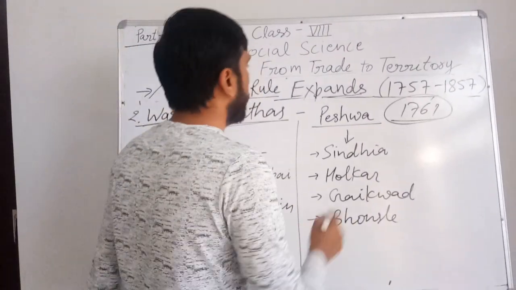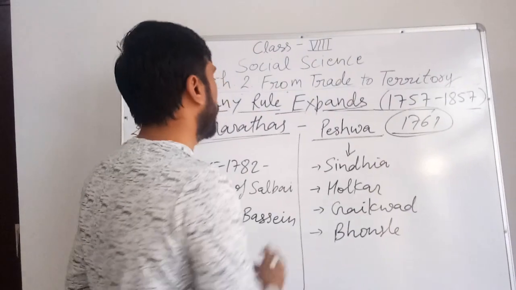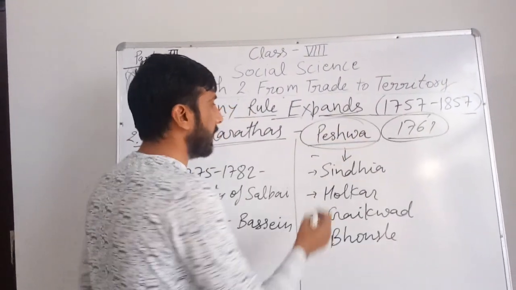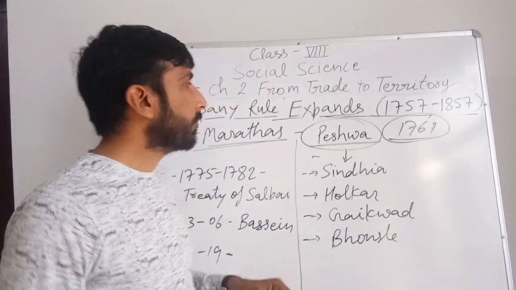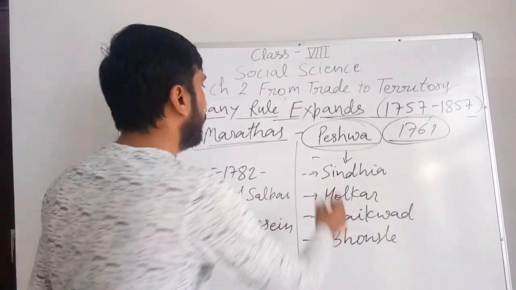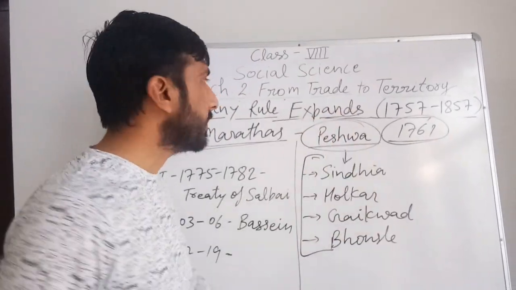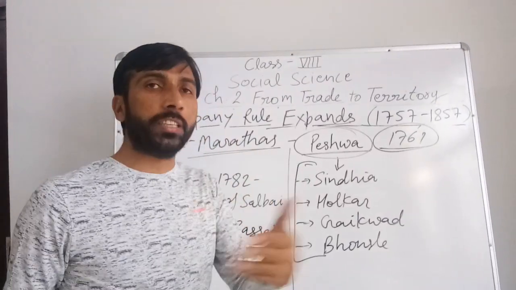After that, the Marathas were divided into various parts like the Confederacy of Peshwas, Sindhias, Holkar, Gaikwad and Bhosle. So territories were divided under these kinds of Subedars or Sardars. But later the British defeated the Marathas in three wars.